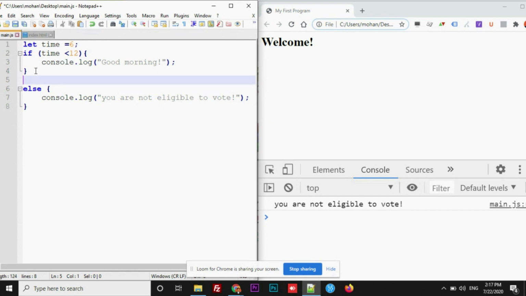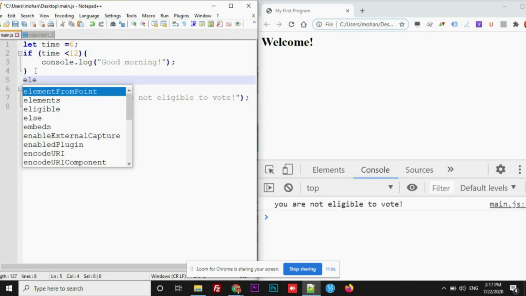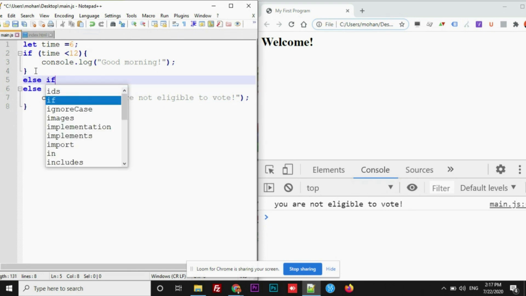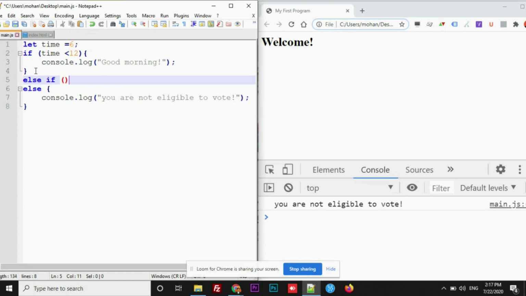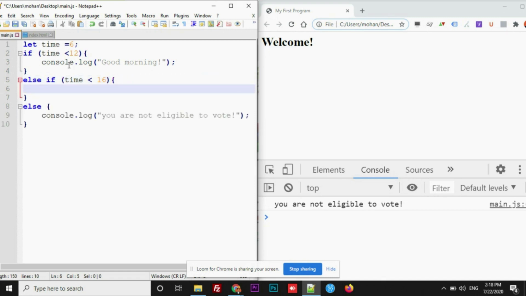Okay. Now the second condition, I want to write 3 conditions here. That's where else if will come into the picture. Else if, condition time less than 16, and open the braces, write one more console statement here: good afternoon. Else it should display good evening.